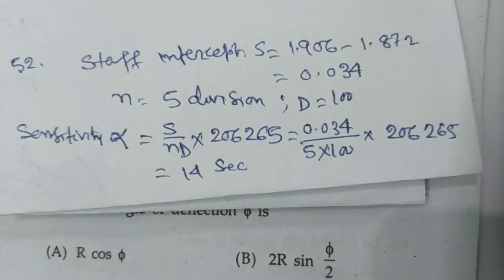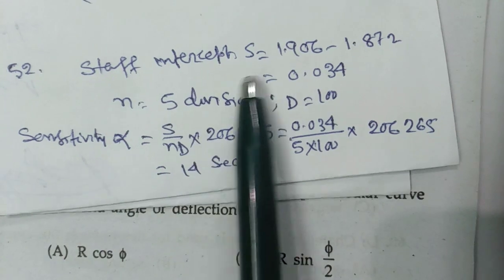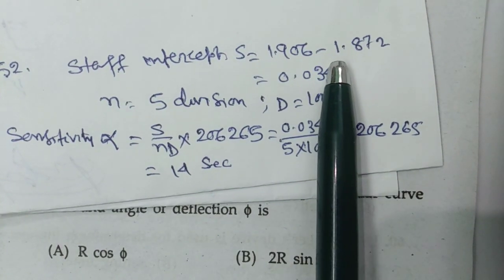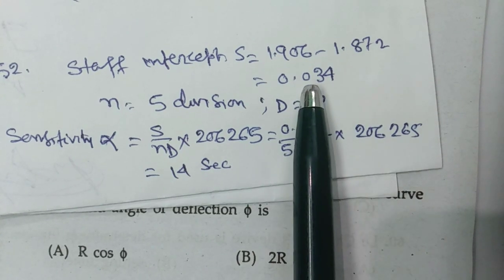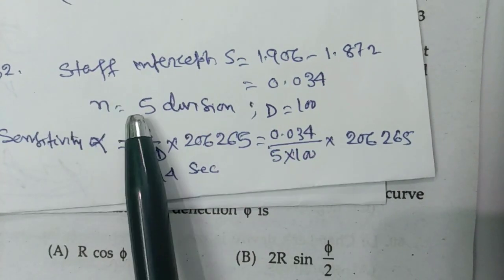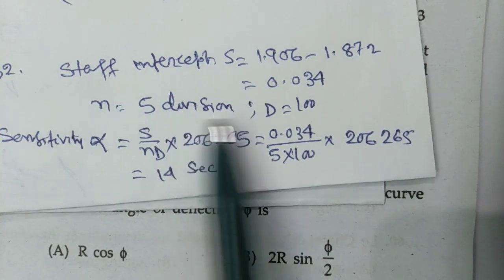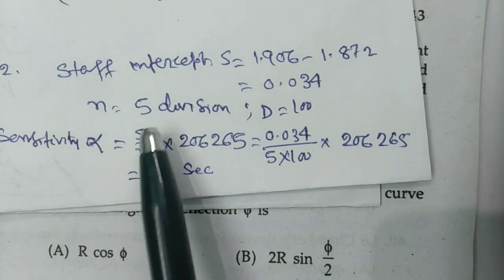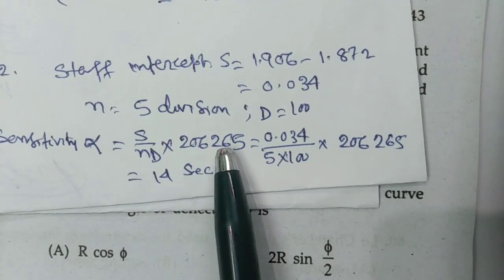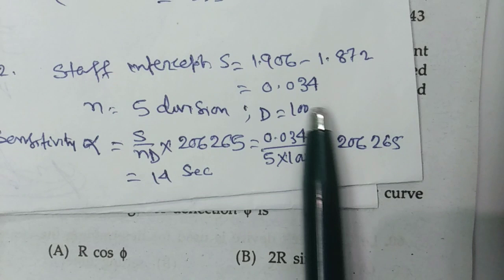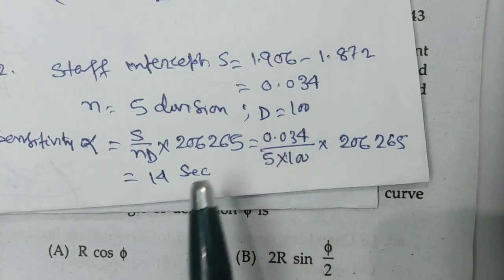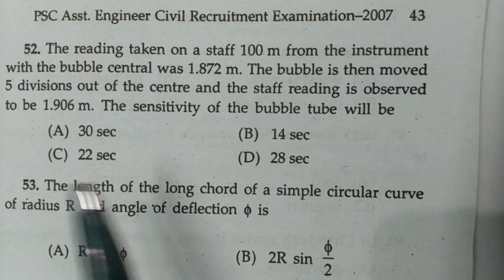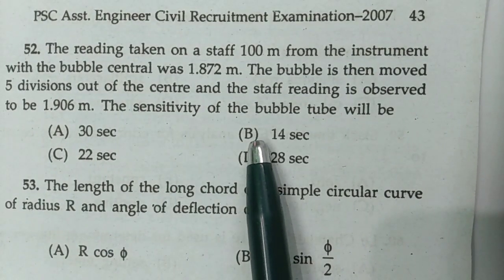Now we know that staff intercept S equals 1.906 minus 1.872 equals 0.034, and here n equals 5 divisions and D equals 100. So sensitivity alpha equals S by nD into 206265, and if we put the values, we get sensitivity alpha equal to 14 seconds. Okay, so option B is correct.